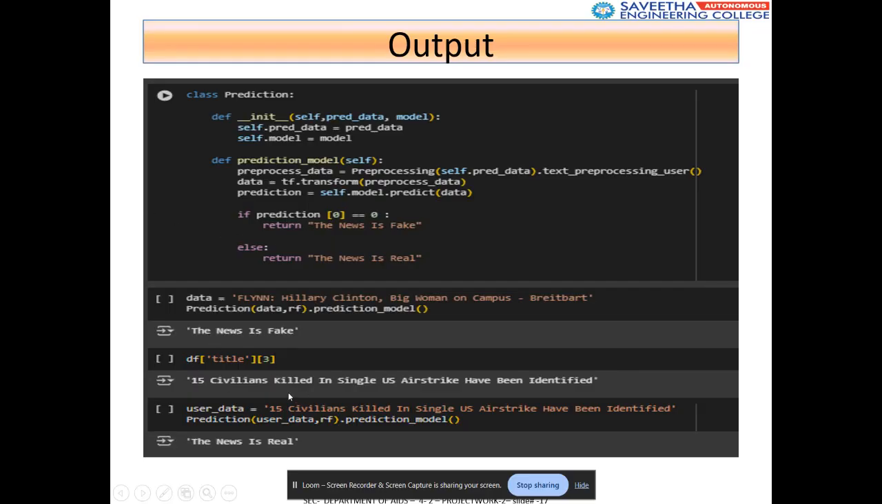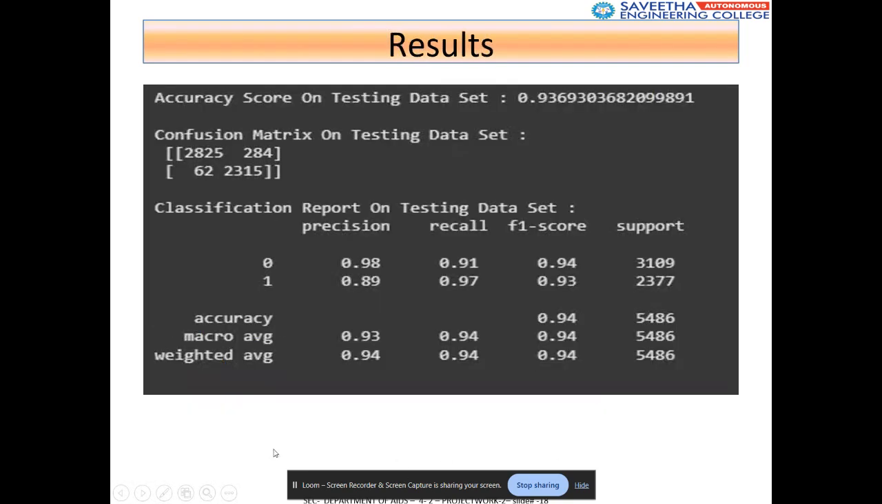And check the second example as well: the civilians killed in single US airstrike have been identified. So this news has been found from other articles, and the widespread information on the internet at the current period is checked and analyzed, and from that we get a certain output that the news is real or fake.